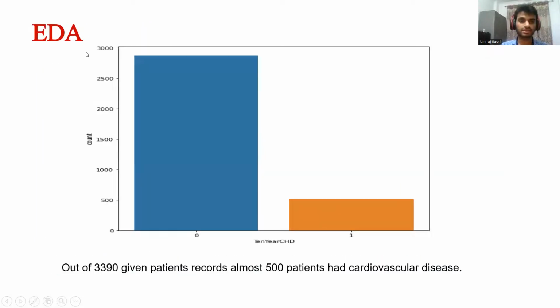Then we have performed the EDA. First, we have plotted the graph of the dependent variable, and we see that out of 3,390 given patient records, almost 500 patients had cardiovascular disease. And as we can see from the graph, the given dataset is quite unbalanced, as the number of patients in each class are quite different. So we will perform some balancing techniques like undersampling or oversampling techniques to balance the dataset.